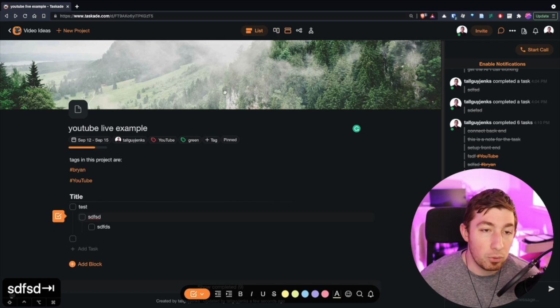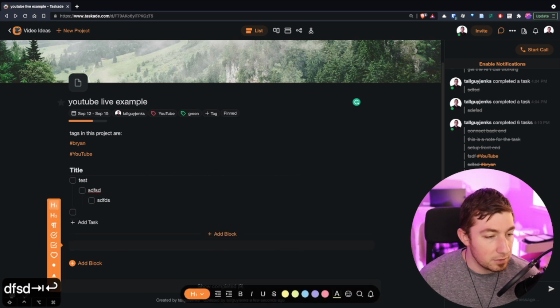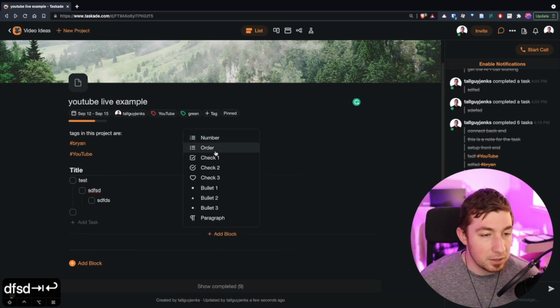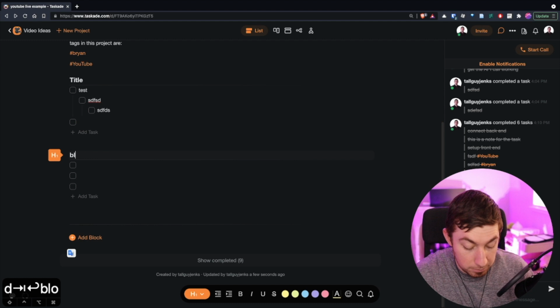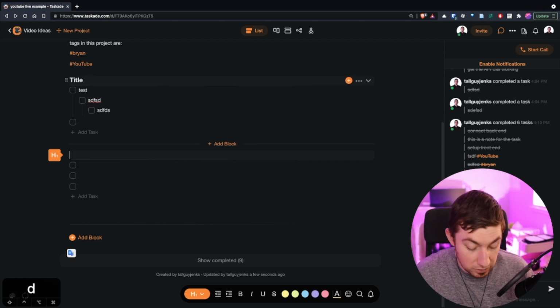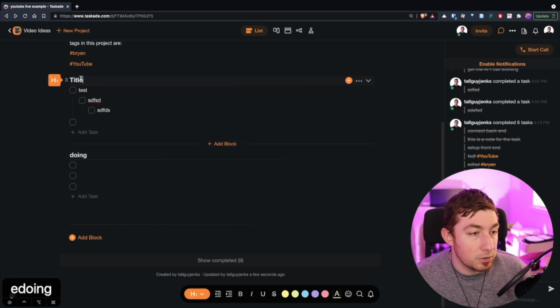Now, if we went to board, it wouldn't look as good because we actually would want an additional, let's see if we can do it here. I want to add a block, and I want to add a, let's do check one. Yeah, so it's already doing it exactly how I want it to be. Block 2, or actually let's just call this done. Or wait, no, doing, because this one is going to be backlog.